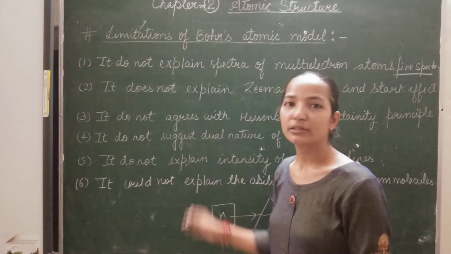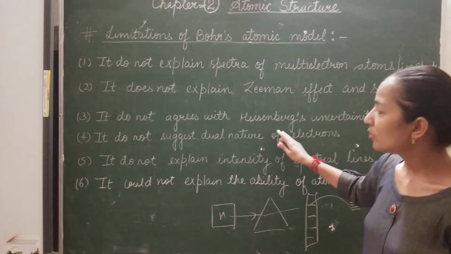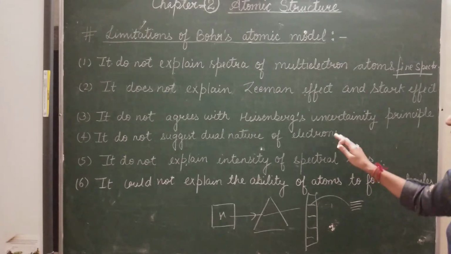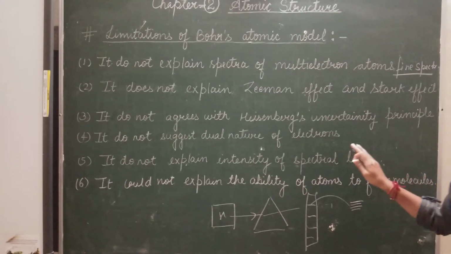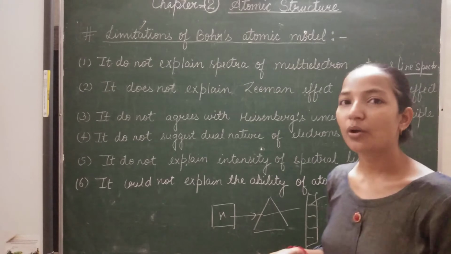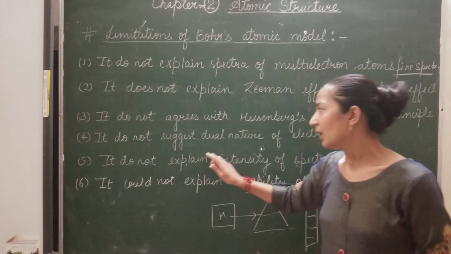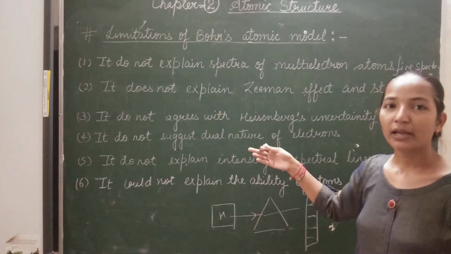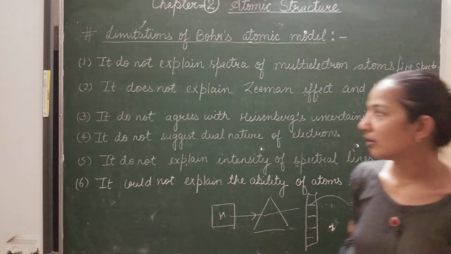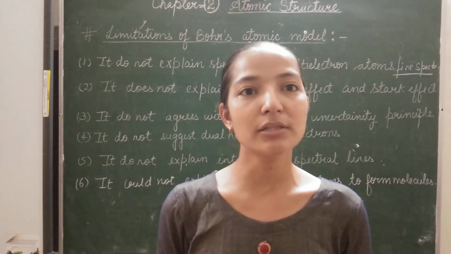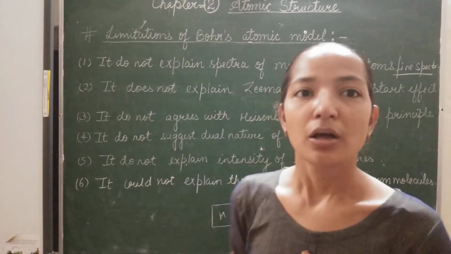One more thing: Bohr's atomic model does not agree with the Heisenberg uncertainty principle, because it does not explain the wave nature. That is one more drawback. According to the Heisenberg principle, we will study the uncertainty in position.